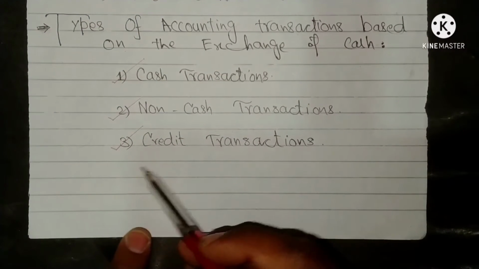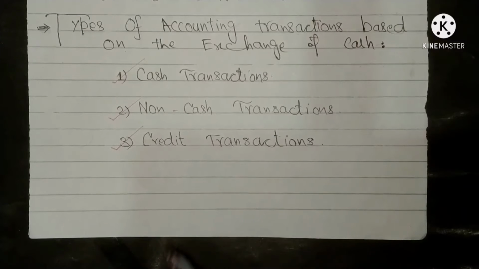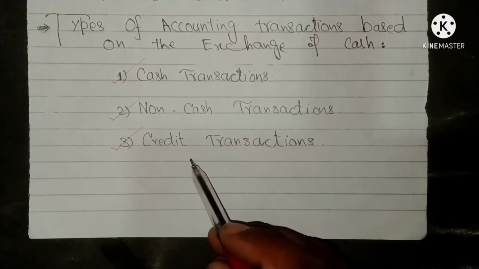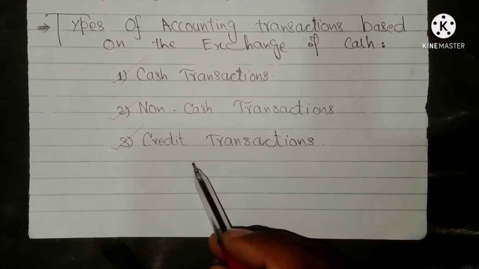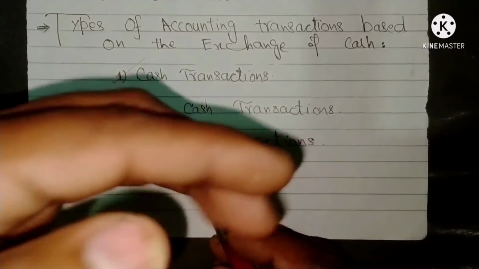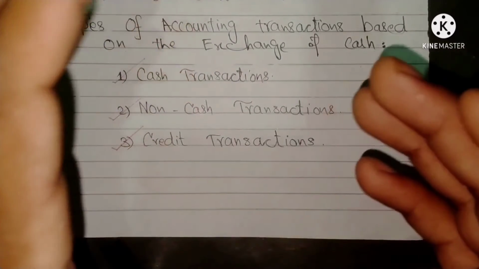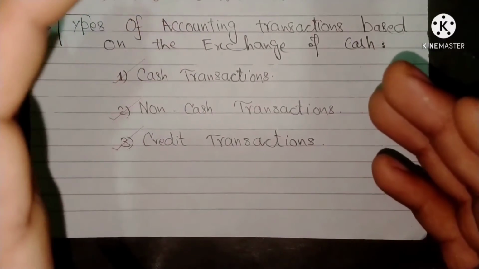Next is credit transactions. These are deferred cash transactions because payment is promised and completed at a future date. Companies often extend credit terms for payment such as 30 days, 60 days or 90 days, depending on the product or services being sold or industry norms.